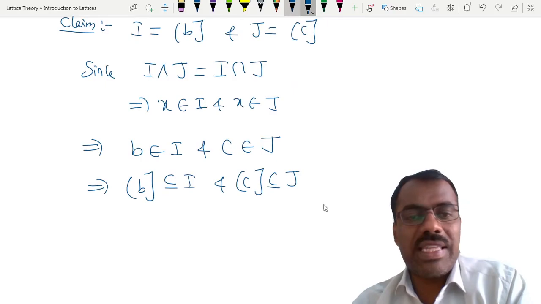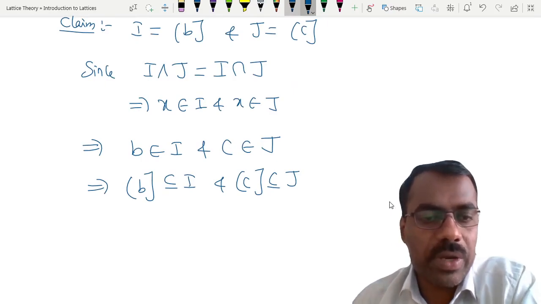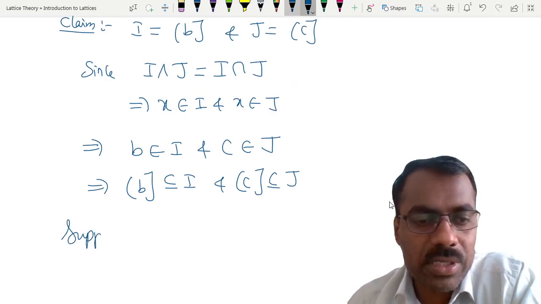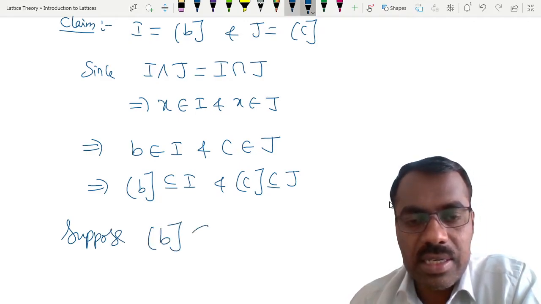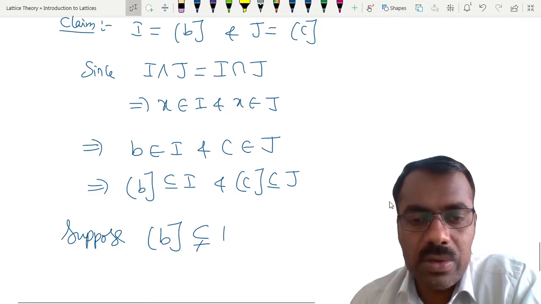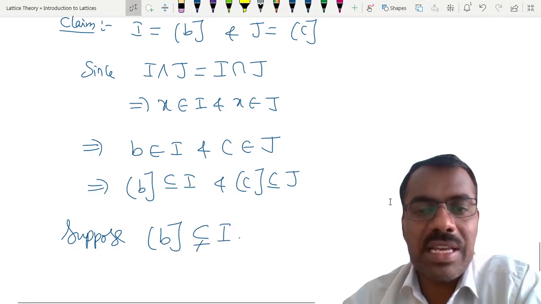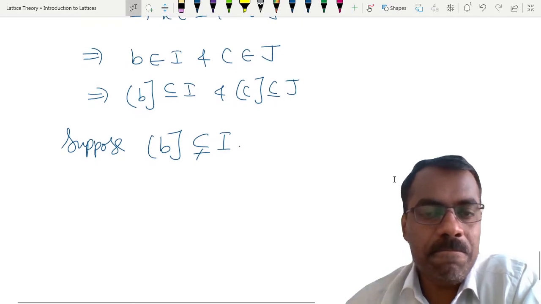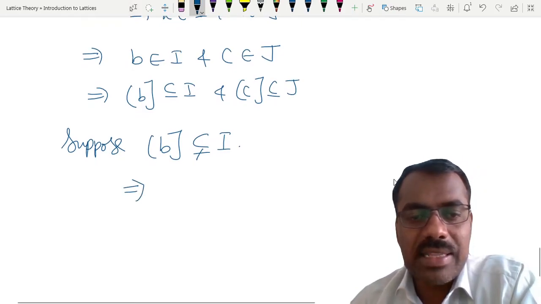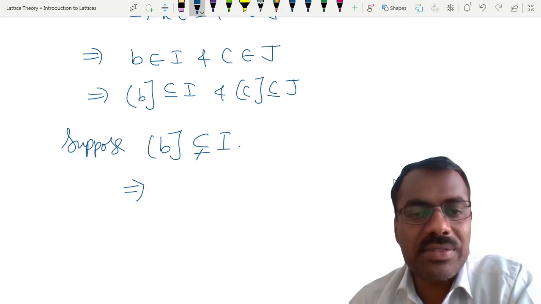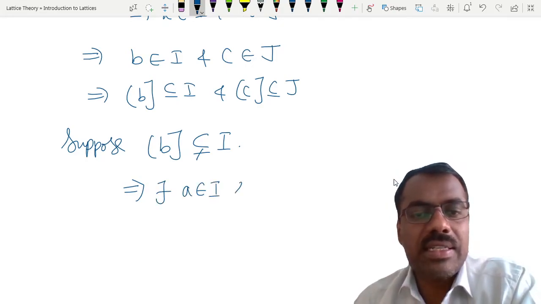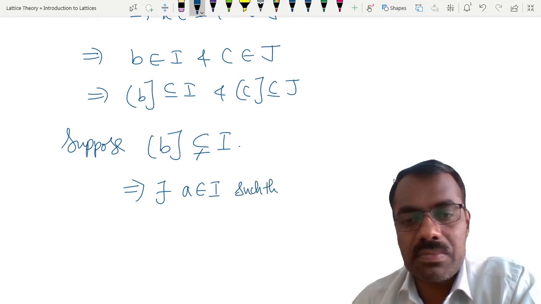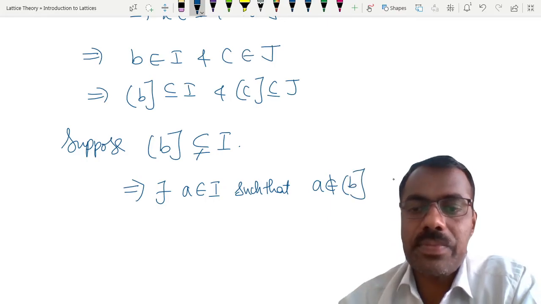Now we want to show that they are actually equal. Suppose this ideal generated by b is strictly not equal to I. What is the meaning of saying this? This implies there exists an element in I which is not in the ideal of b. There exists some a belonging to I such that a is not in the ideal of b, right?